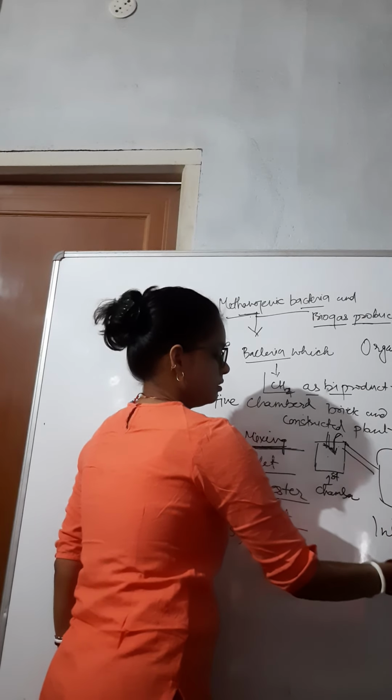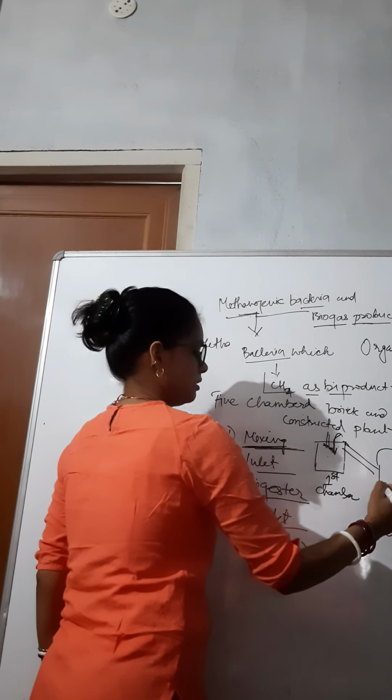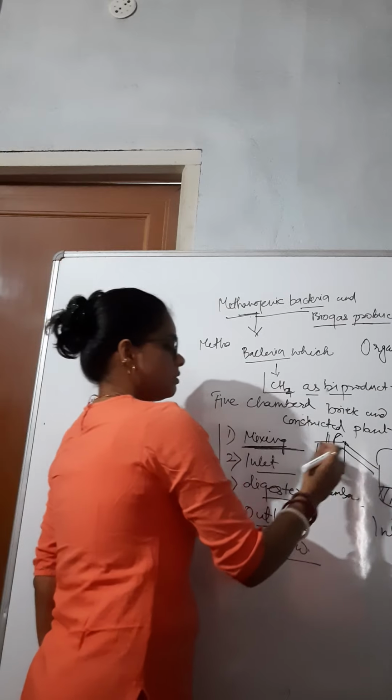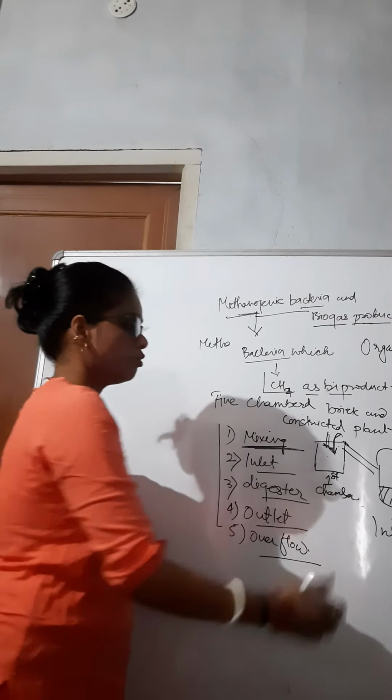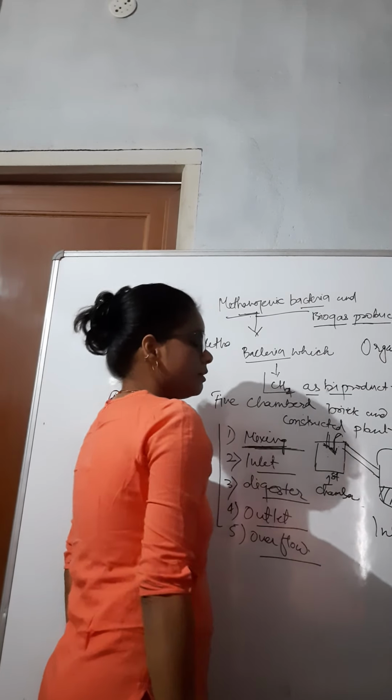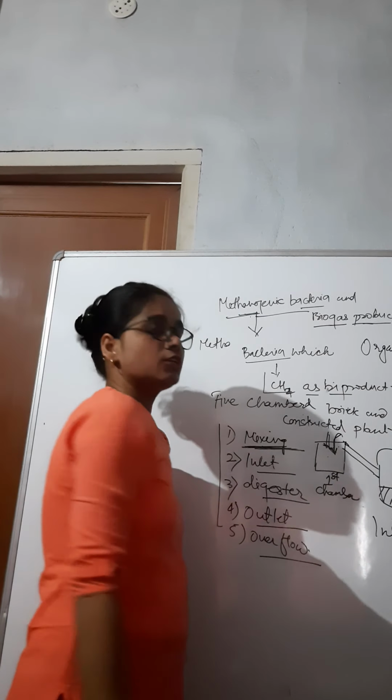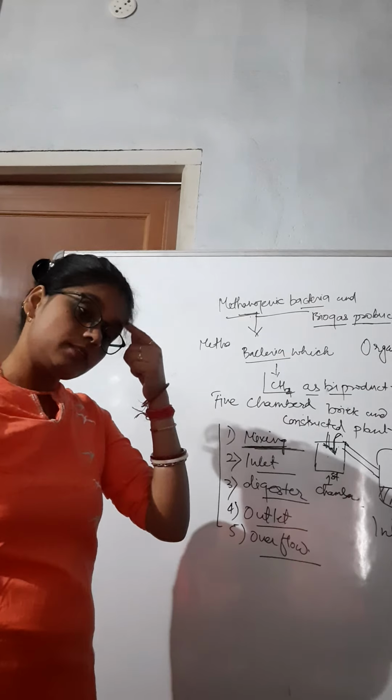In this chamber, all the slurry goes down, and here the fermentation process occurs.